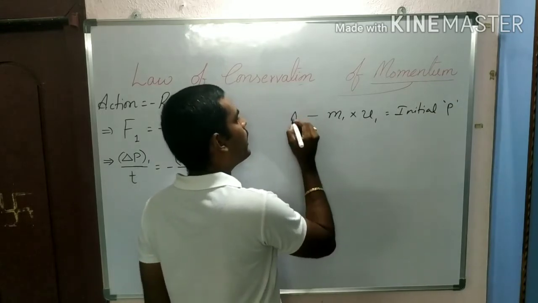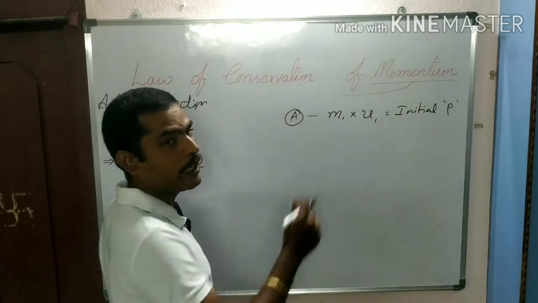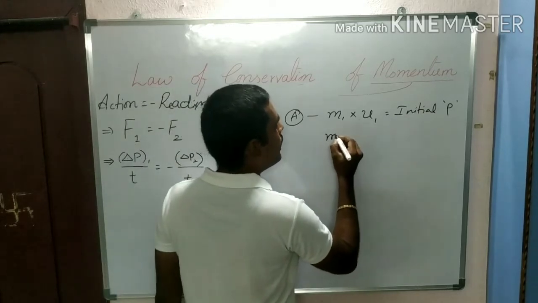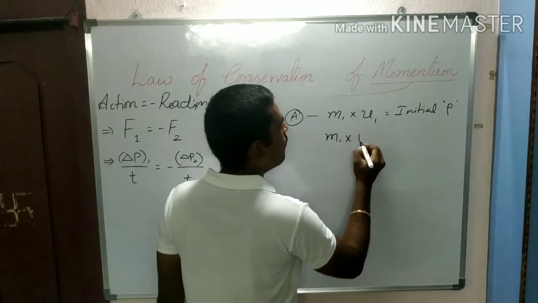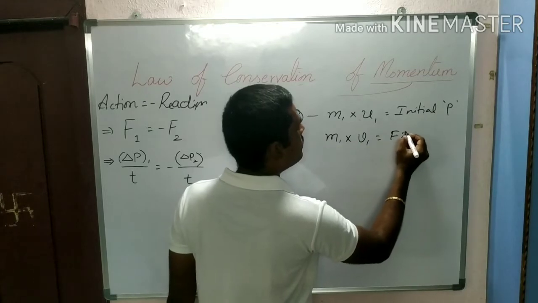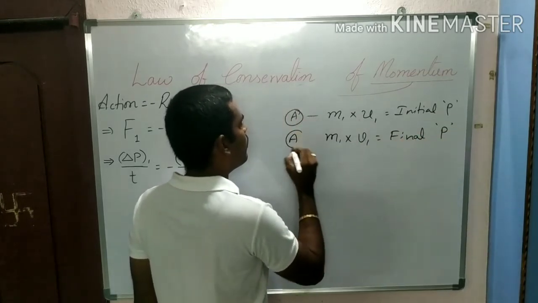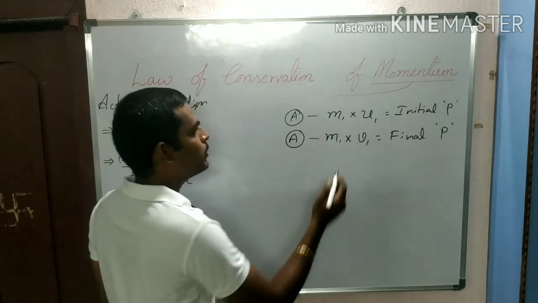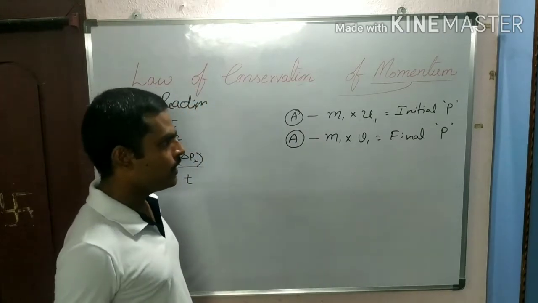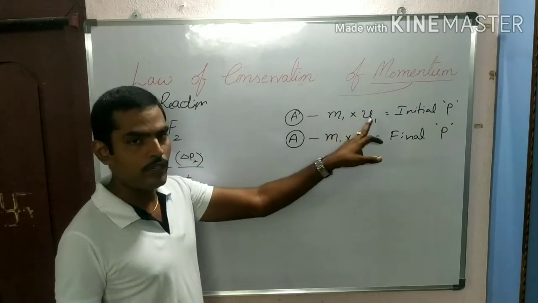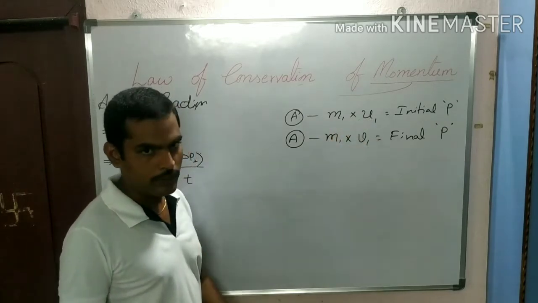Of object A, the first body's momentum. And m1 v1 is the final momentum of object A. You may suppose it is an object or a ball or anything. It is the initial momentum of it, mass into velocity, and this is the final momentum of it.